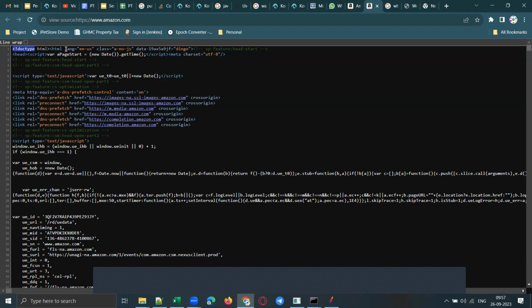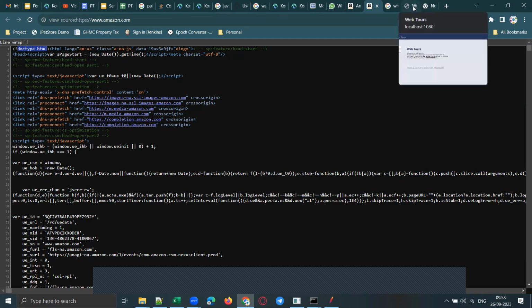HTML lang is equal to en-US. What does that mean? English US. The language is US English. en is the language code, and US is the country code. And you have a lot of other HTML code. You need not understand all of it, but understand that this is an HTML document. Yes or no?